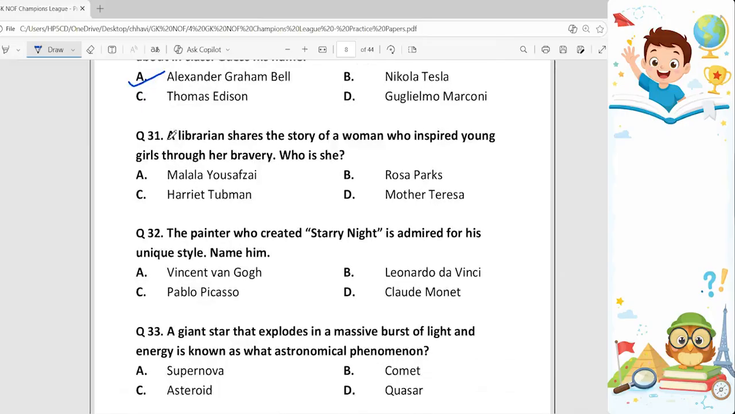Next one. 31. A librarian shares the story of a woman who inspired young girls through her bravery. Who is she? So, the female is a Pakistani activist for female education and youngest Nobel Prize winner, known for her bravery in advocating for girls' rights to education. And the woman is option A, Malala Yousafzai.